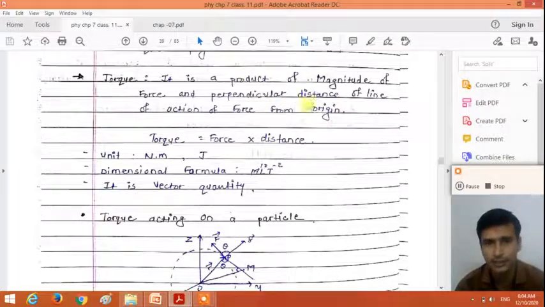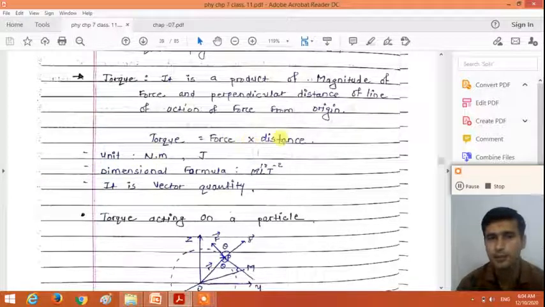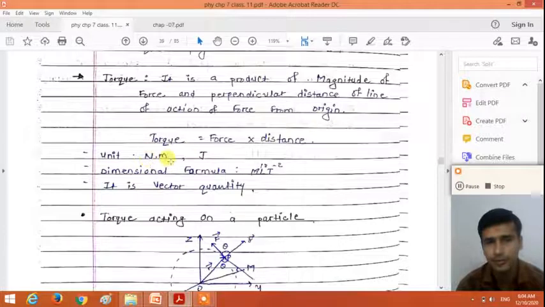So from this definition, the formula of the torque is like that. Torque is equal to force into perpendicular distance, right? So by the definition of the torque, the unit of the torque is a Newton into meter. The unit of the force is a Newton, and the unit of the perpendicular distance is one type of the distance, that is the length, right? So the unit of the distance is a meter. So the SI unit of the torque is a Newton into meter, or we can say that the joule also. So SI unit of the torque is similar to the work, right?